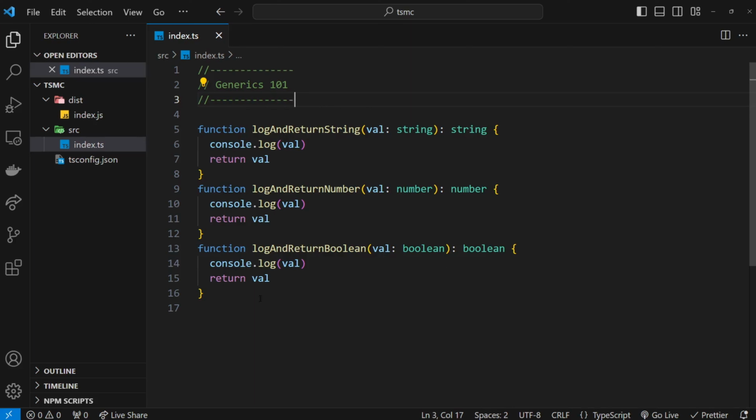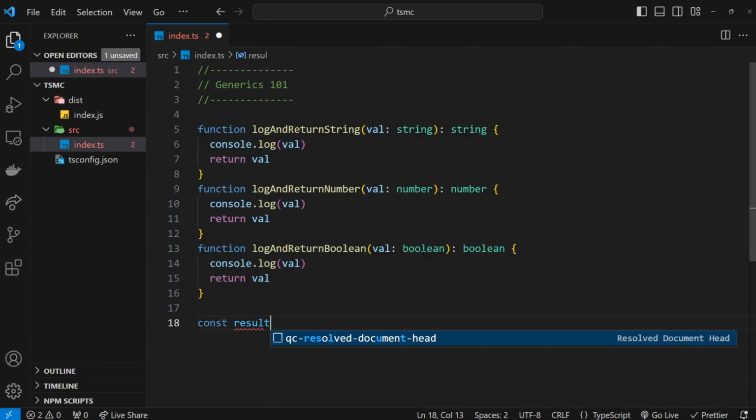So, imagine we have three functions called logAndReturnString, logAndReturnNumber, and logAndReturnBoolean. Each one of those takes in an argument of a different type, a string, a number, and then a boolean. And inside each one we do the same thing, we log the value, and then we just return it. So in each case, we return the same type as we pass in as an argument: a string, a number, and a boolean.